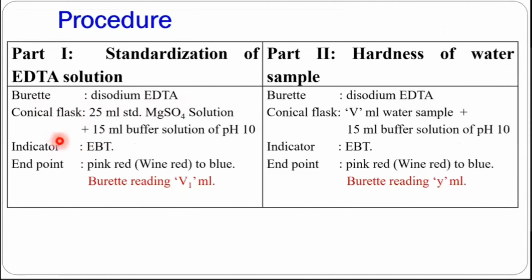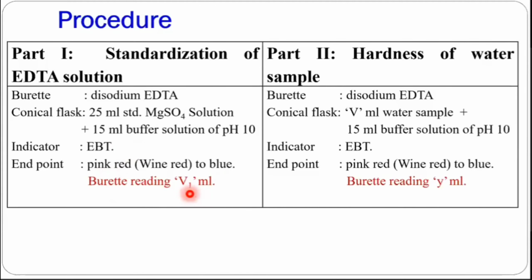Burette, conical flask, indicator, and endpoint. So what is in the burette? We have to fill disodium EDTA in the burette. In the conical flask, we have to take standard hard water sample, or it may be 25 ml or 10 ml, whatever amount you take. Zinc sulfate or magnesium sulfate solution, then buffer solution, and we have to add indicator. On addition of indicator, the solution becomes pink red or wine red, and we have to titrate till it becomes blue. And when it becomes blue, we have to note the reading as V1 ml.